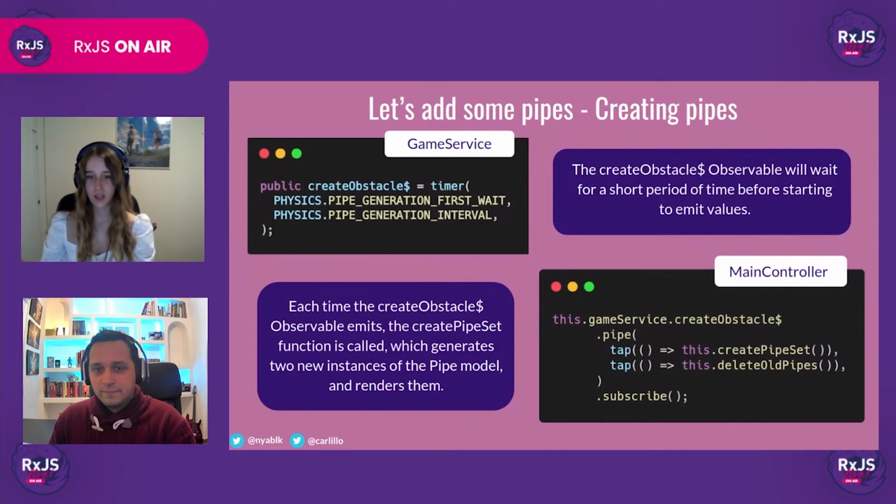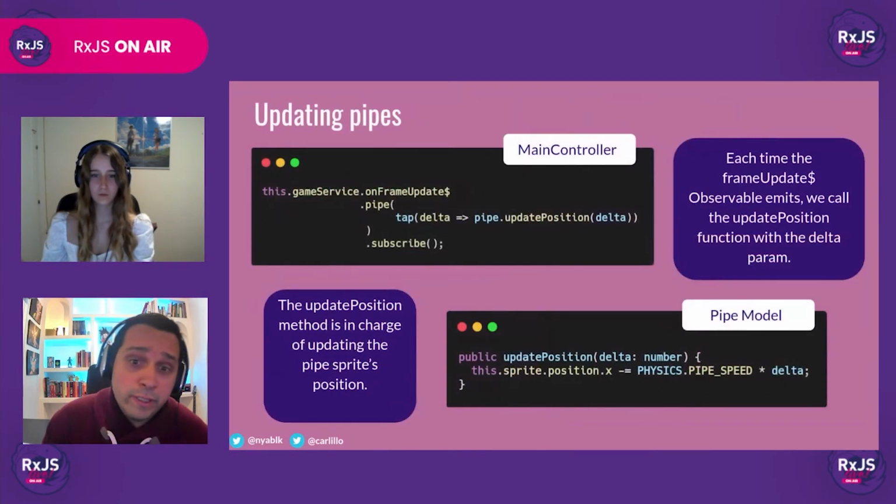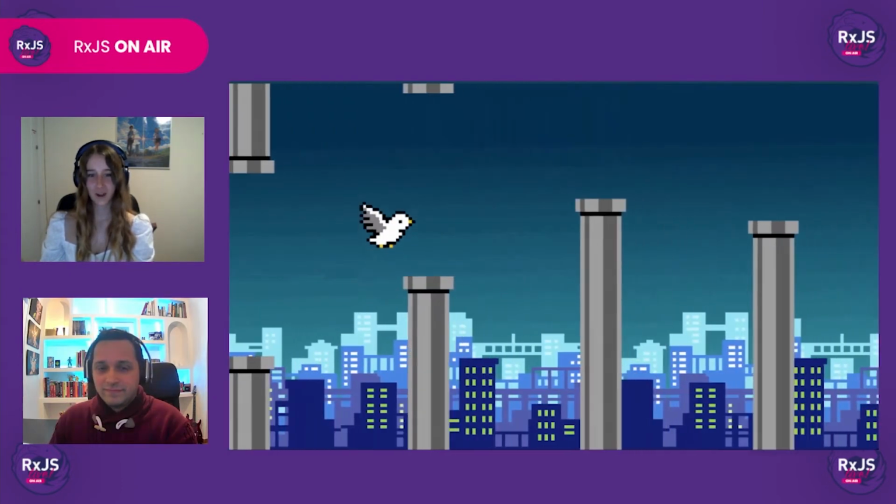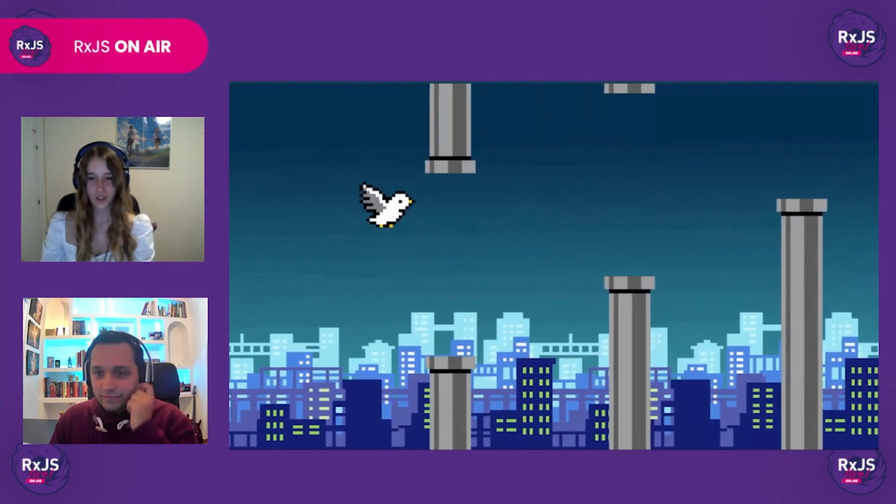Once we've created our create obstacles observable in the game service, we can pipe it with the tap operator and call the createPipeSet function, which basically creates a new set of pipes. We'll also call the deleteOldPipes function, which is in charge of deleting the pipe sprites that are no longer visible in our game, but that are still consuming resources. Just like we did with the skyline, we need to update the pipe's position, which we will do by calling the updatePosition function from the onFrameUpdate stream.